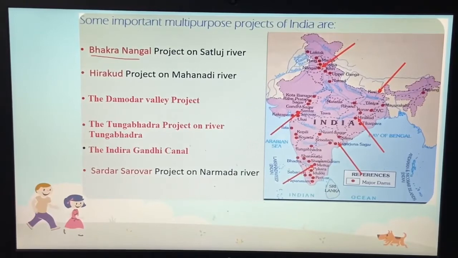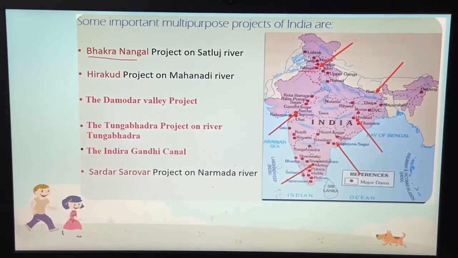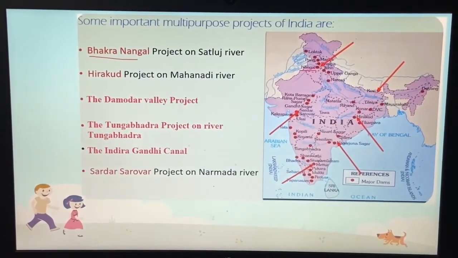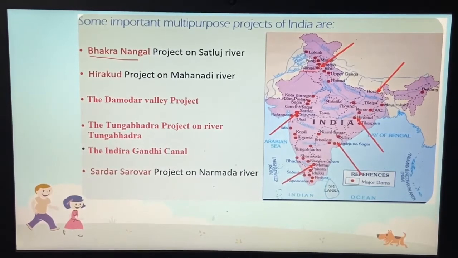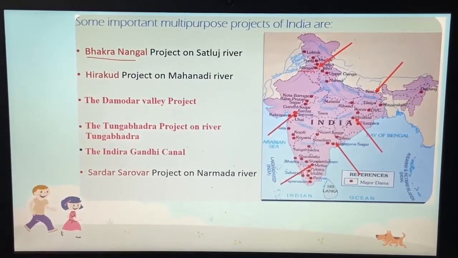And you can see this dam in the map also here, where I have underlined it again. And it is built on the river Satluj. It is built on which river? Satluj River. The lake created by this dam is called Gobind Sagar Lake.